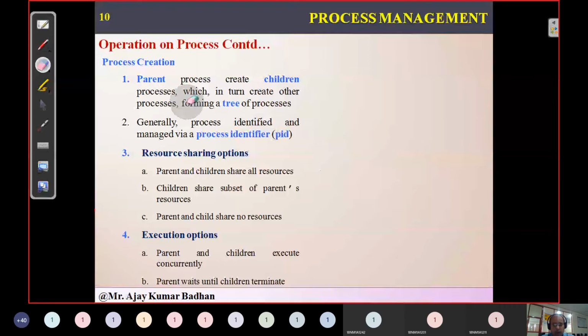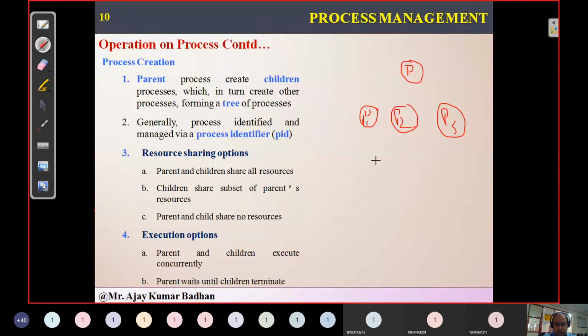Okay, now comes the scenario. I have created a process here, so we do have a process here. He has created some child processes P1, P2, P3. Now the question comes, how are the resources shared here? Let us take a natural example. Our parents have two children. Let us suppose your parents have two children, you and your sister or your brother.